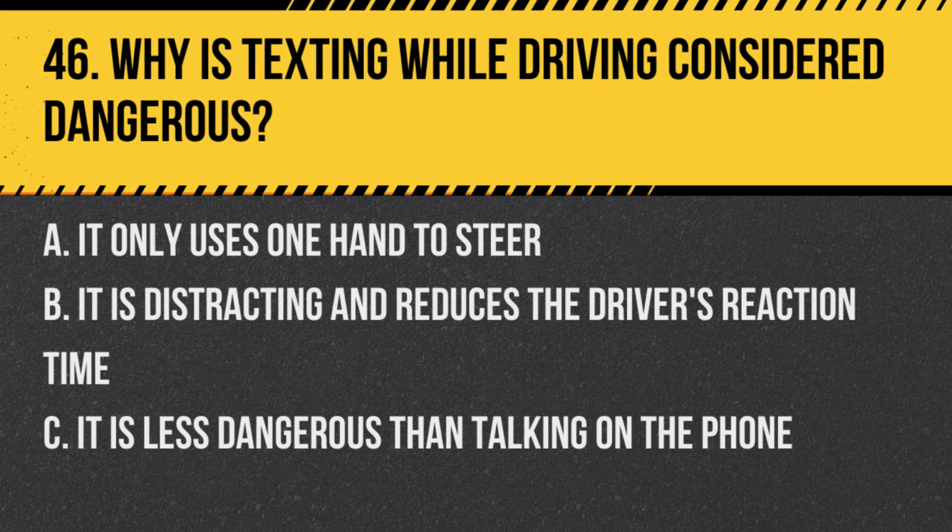Question 46. Why is texting while driving considered dangerous? A. It only uses one hand to steer. B. It is distracting and reduces the driver's reaction time. C. It is less dangerous than talking on the phone. Answer. B. It is distracting and reduces the driver's reaction time. Texting diverts attention from the road, significantly increasing the risk of an accident.